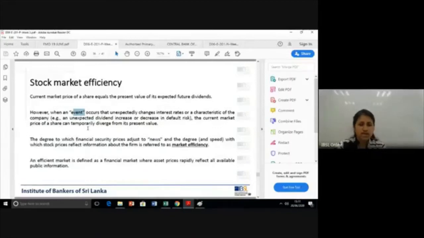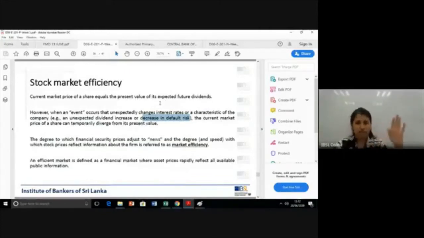So when an event occurs that, from an investor's point of view, unexpectedly changes the market interest rates or a significant characteristic of the company, which will bring an unexpected dividend increase in the future or maybe a decrease in default risk, that will cause the current market price to deviate from this present value.